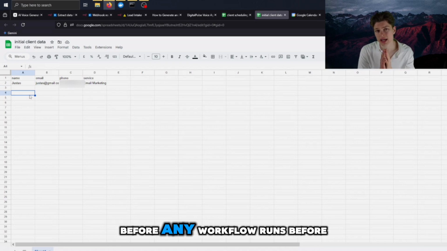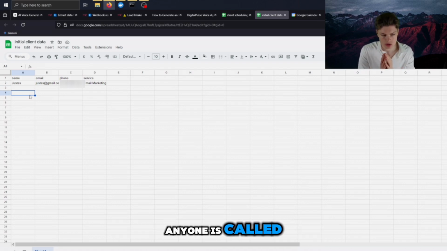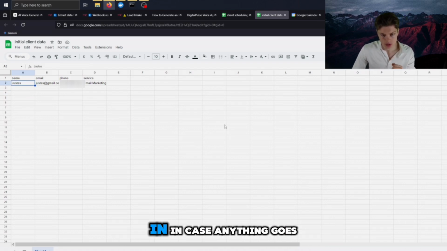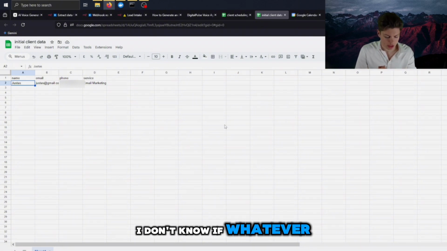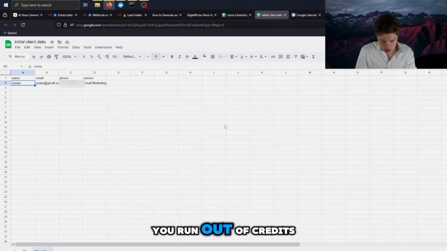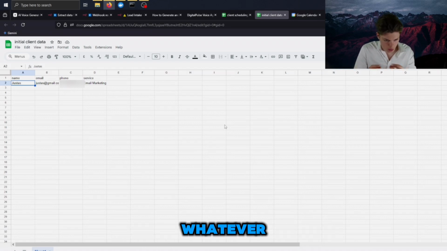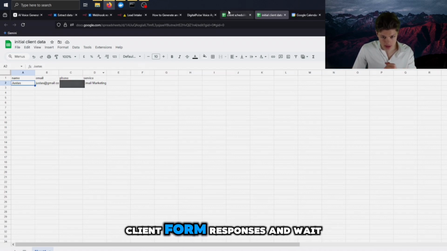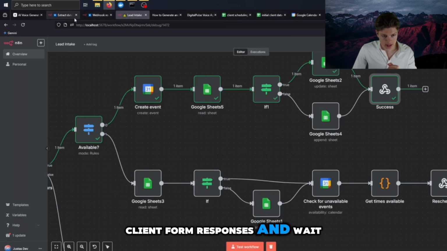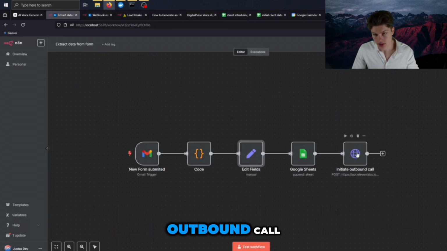So before any workflow runs, before anyone is called, it just records this. So in case anything goes wrong, you still have the contacts of that person, so you can contact that person. I don't know if whatever robot doesn't work, you run out of credits, your phone number doesn't work, whatever, but you still have that record. So it recorded just the client form responses, and after that it initiated an outbound call.